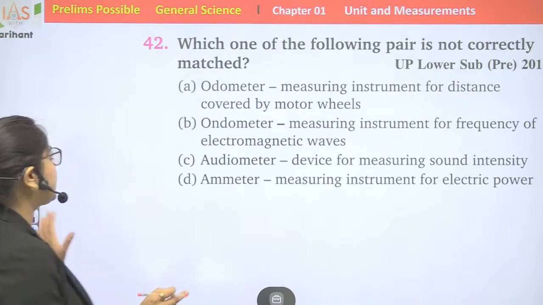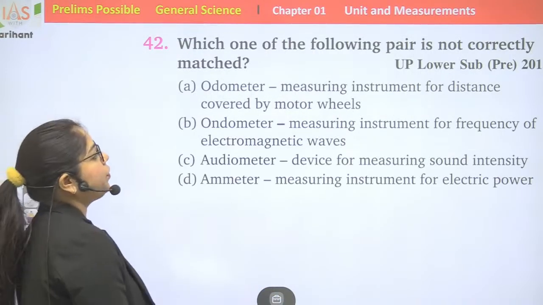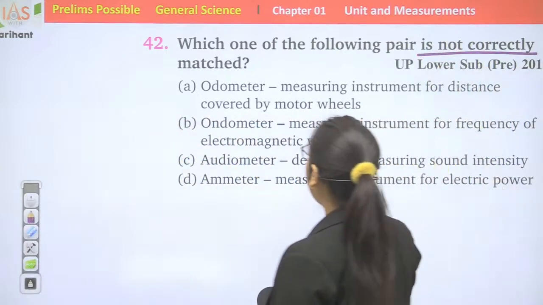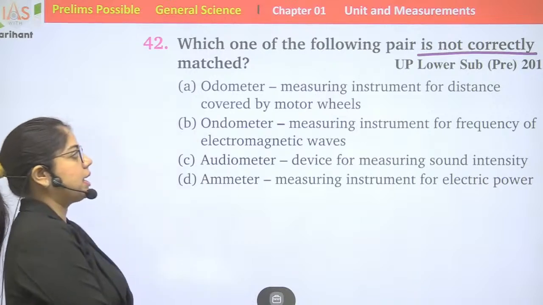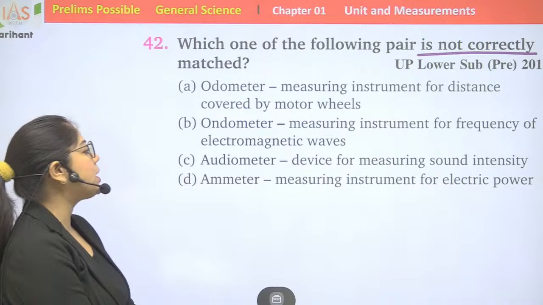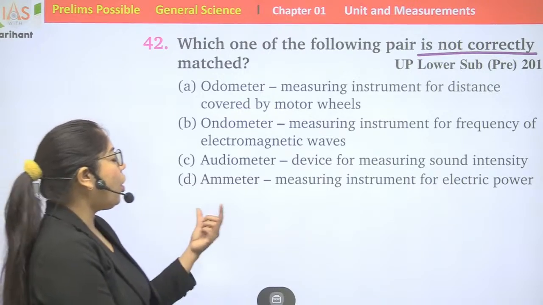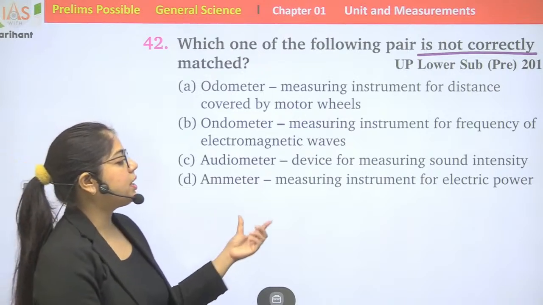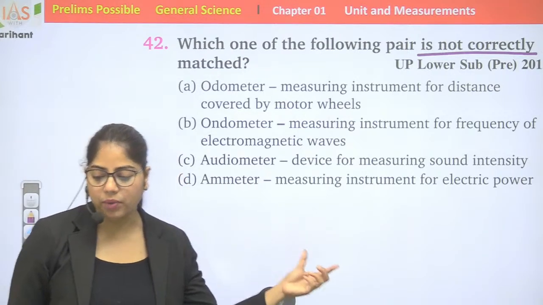Coming to the next question, 42. Which one of the following pairs is not correctly matched? Odometer, measuring instrument for distance covered by a motor wheel. Ondometer, measuring instrument for frequency of electromagnetic waves. Audiometer, device for measuring sound intensity. Ammeter, measuring instrument for electric power.